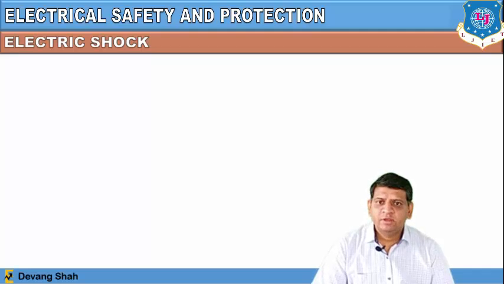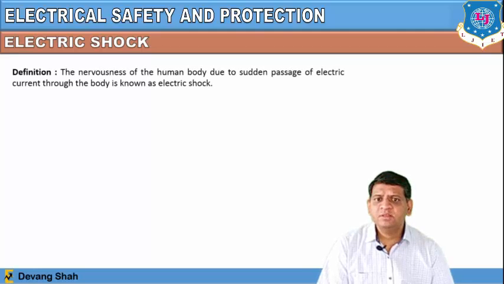Now, if we start our first topic, electrical shock: how do you experience the electrical shock and what is its definition? The definition says that the nervousness of the human body due to sudden passage of electric current through the body is known as electric shock. If the human body is experiencing the flow of current through it, that is defined as an electric shock.